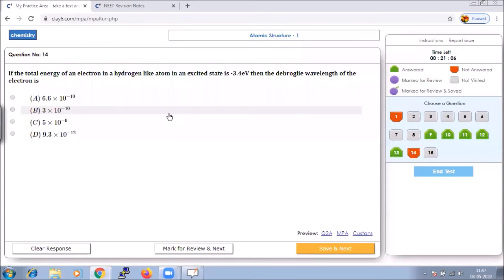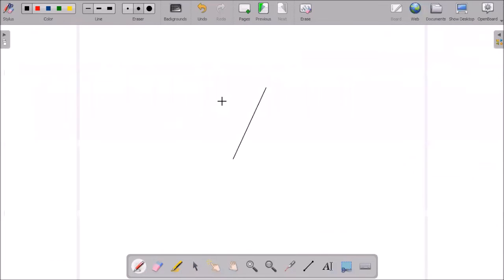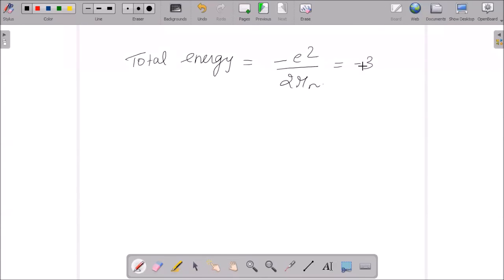So we know the formula: total energy is equal to minus e square by 2r n, and this they have given us minus 3.4 eV, which could be equal to E1 by n square.